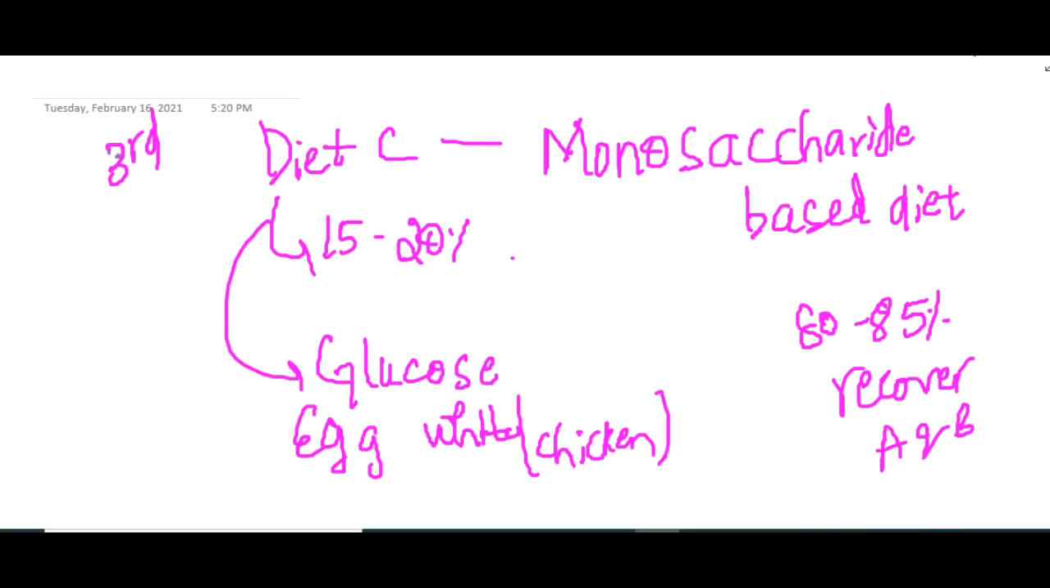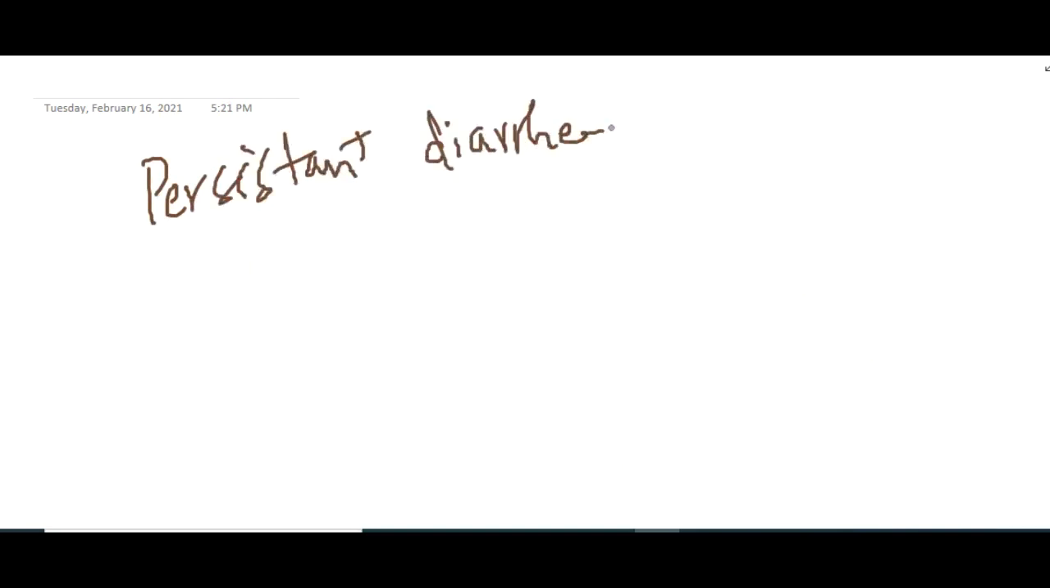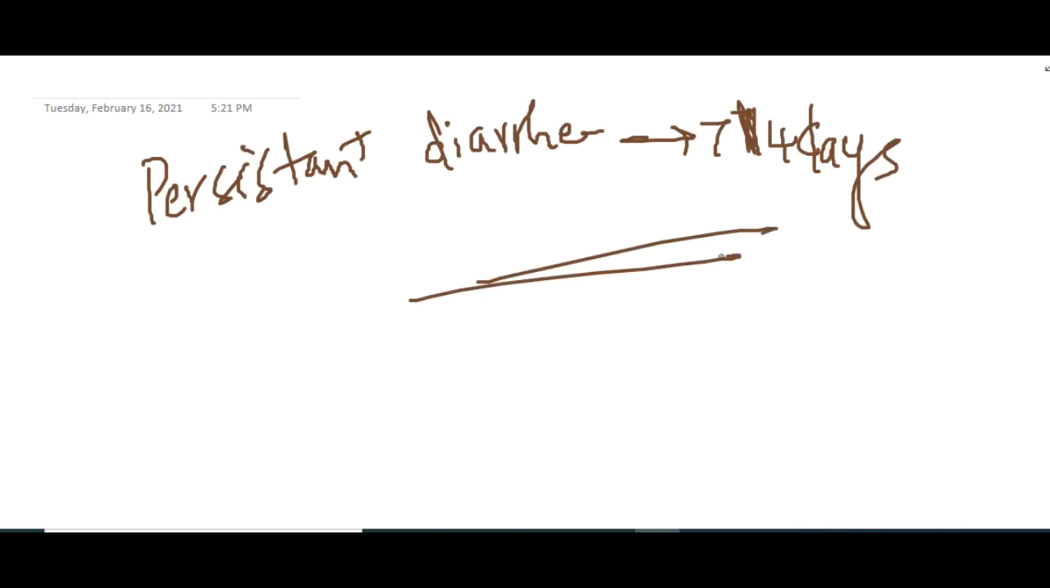I said it is persistent diarrhea. So when do you call it persistent diarrhea? If continuous diarrhea is present for more than 14 days in a child, then you call it persistent diarrhea. So these are some important points in diarrhea.